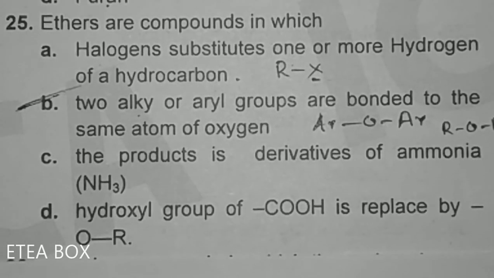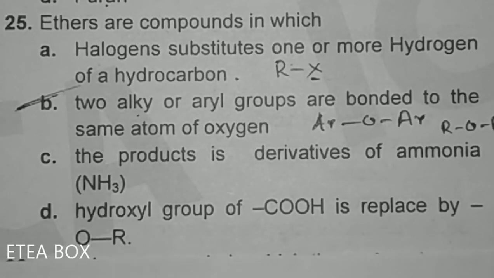Option C, product is a derivative of ammonia. This one is also incorrect. The hydroxyl group of C double bond OH is replaced by OR. This one is also incorrect because this one represents the ester.